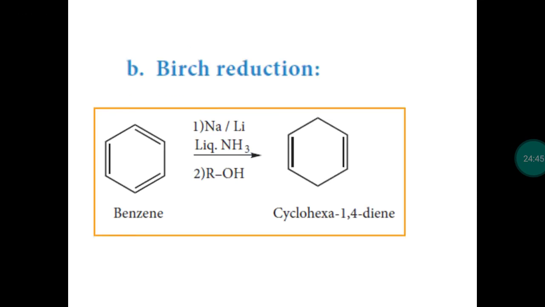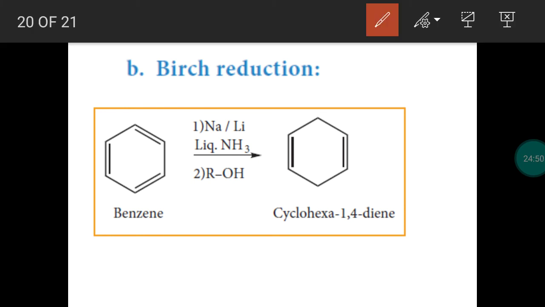Next, reduction process. Benzene is treated with sodium. The sodium is taken in a mixture of liquid ammonia and alcohol. The metal like sodium or lithium will be present. When benzene is treated with this, there will be a reduction reaction.